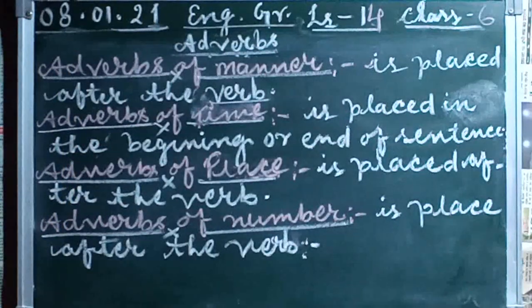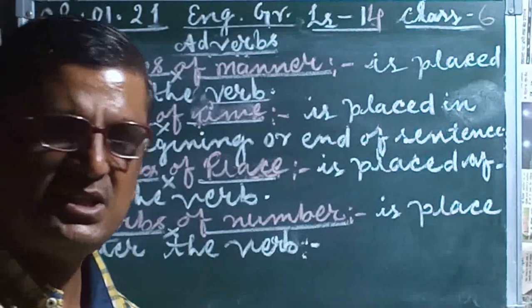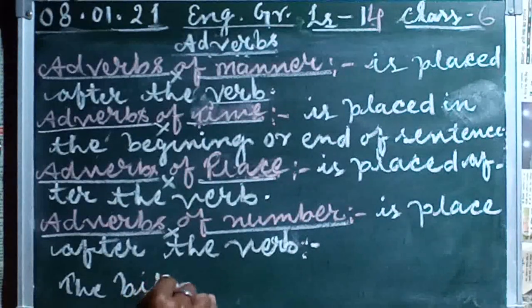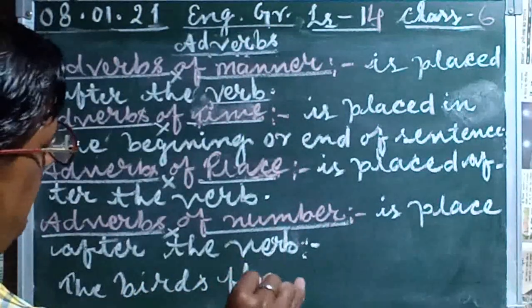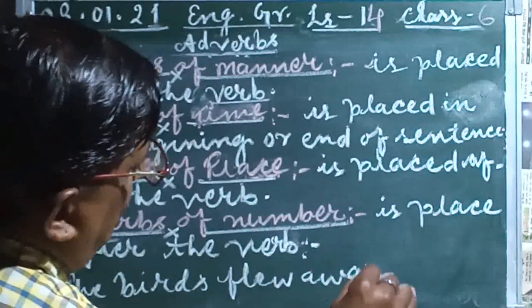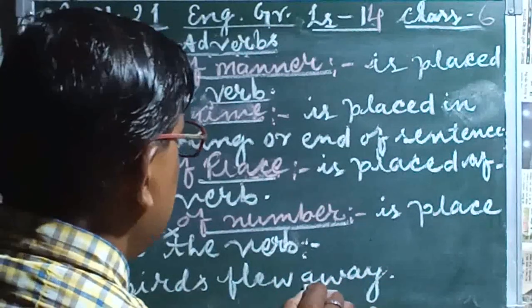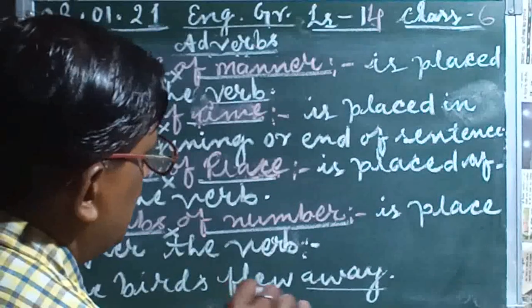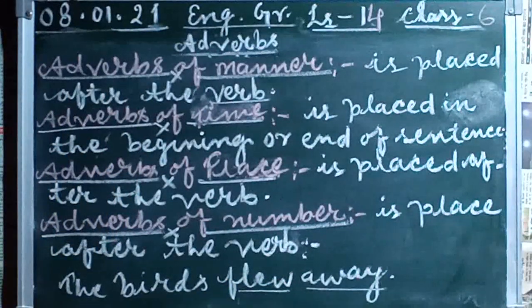You can also see an example, children: the birds flew away. Yesterday we took these examples. The birds flew away. If we take this example, away is an adverb of manner. But what is here? It is used after the verb flew.